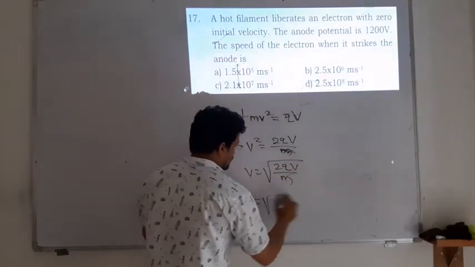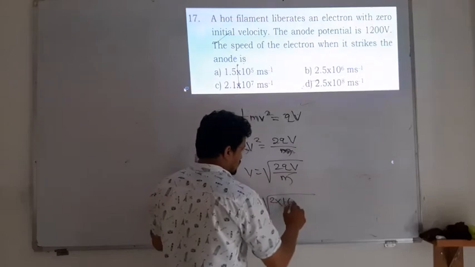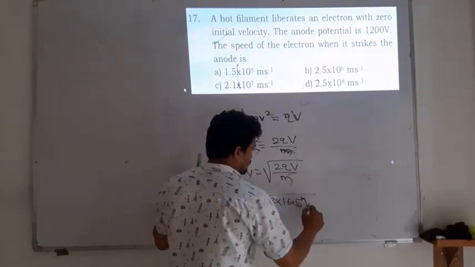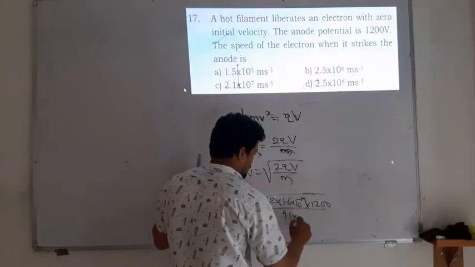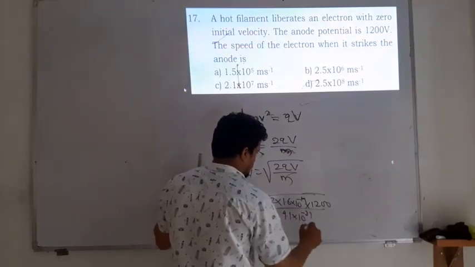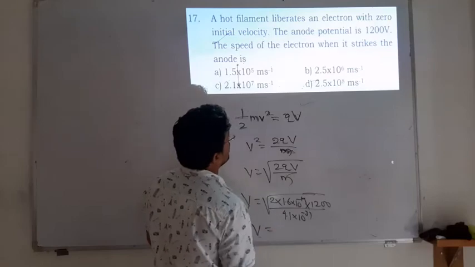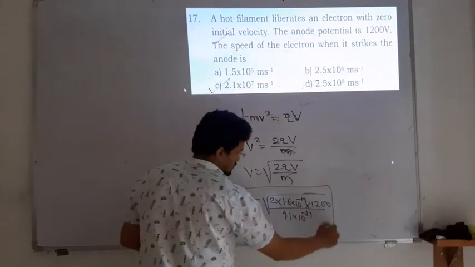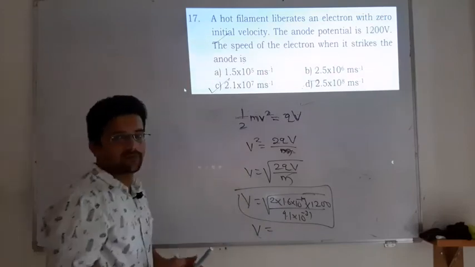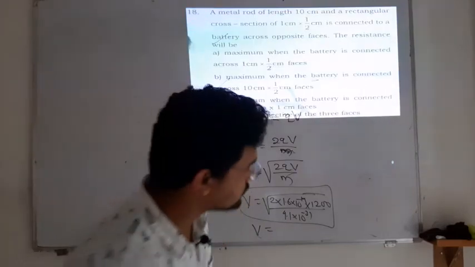So for v, place all the values: 2, charge on the electron 1.6 times 10 to the power of minus 19, potential given 1200, divided by mass of the electron 9.1 times 10 to the power of minus 31. If you solve this, you will definitely get answer C. So just solve this and get the answer. Next one.